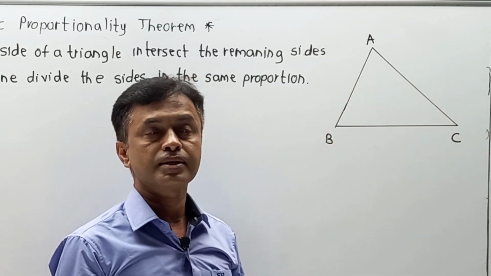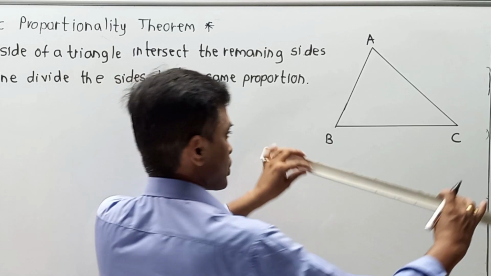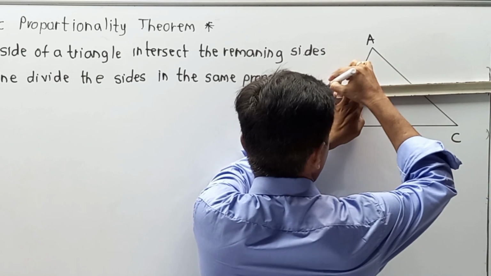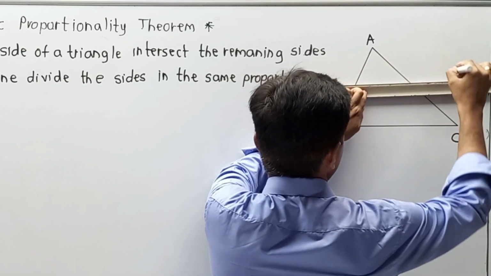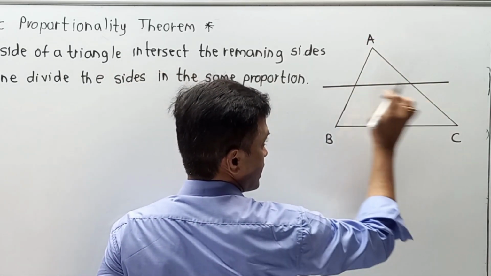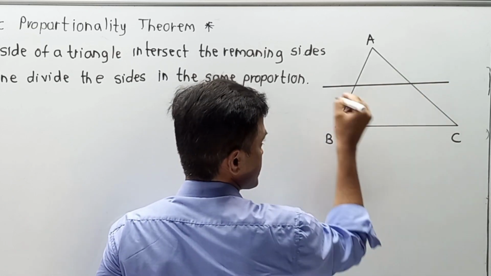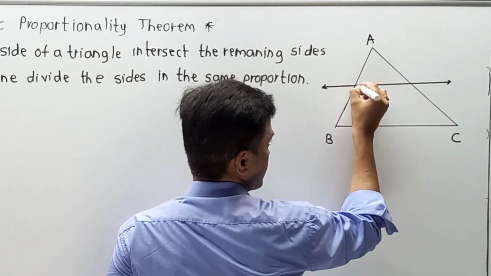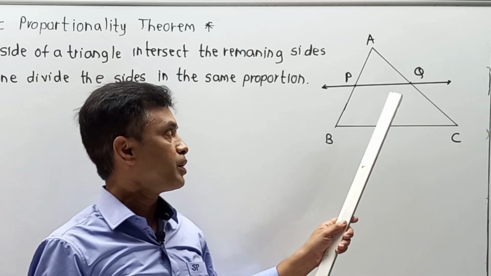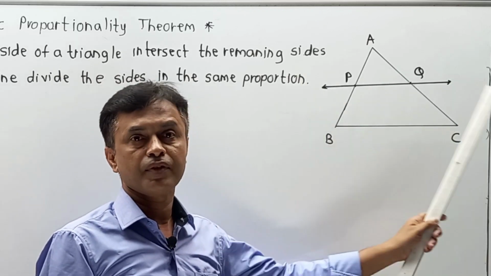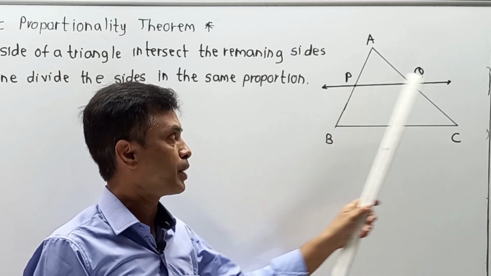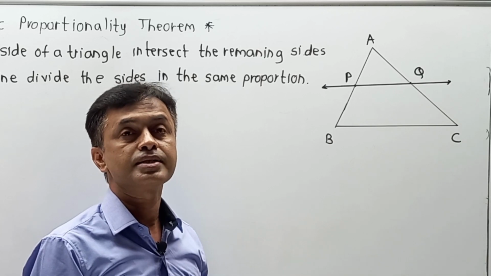Considering the base as BC, I am going to draw one line parallel to base BC. This is the base BC, and now I have drawn one line parallel to base BC, which divides the two sides in two distinct points. Now these intersection points I am going to call P and Q. Now what does this statement indicate? If a line is parallel to one side of a triangle and divides the other two sides in two distinct points, P and Q, then it divides them in the same proportion.